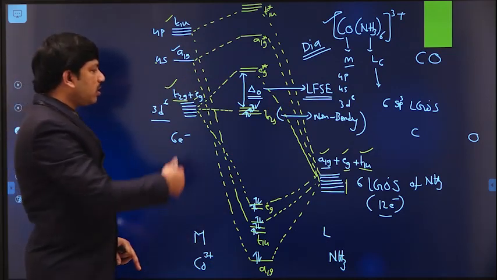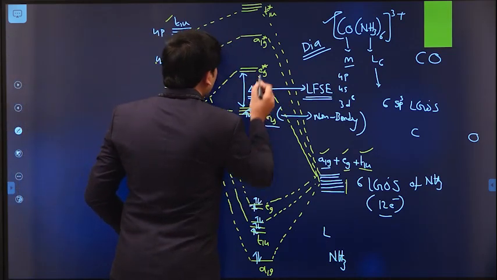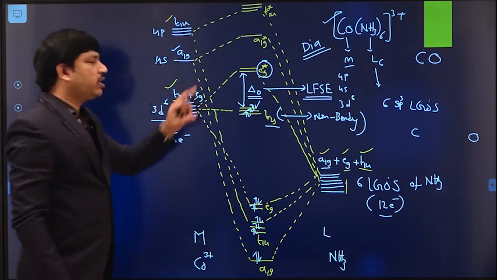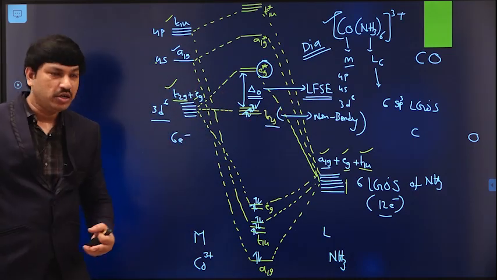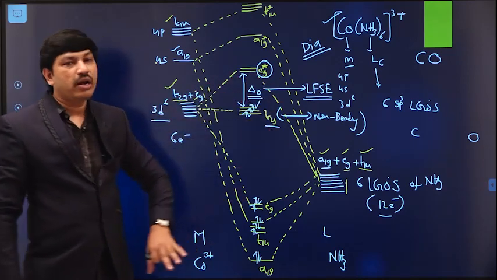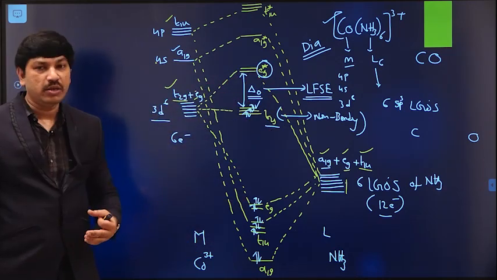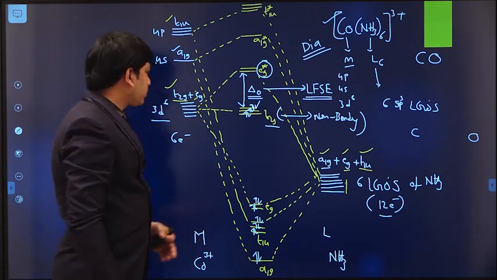From this we can also calculate how much stabilization energy is there.